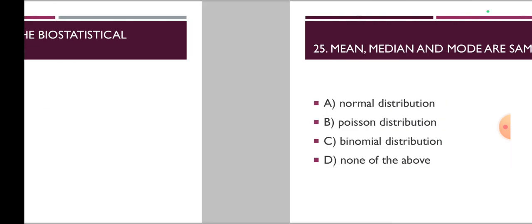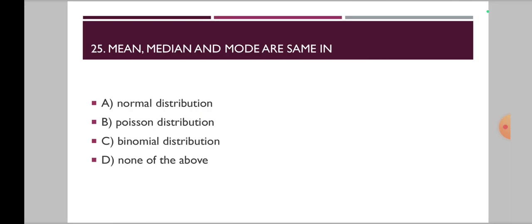Now 25th one, mean, median, and mode are same in. Where are mean, median, and mode same? Is it in normal distribution, Poisson distribution, binomial distribution, or in none of the above?